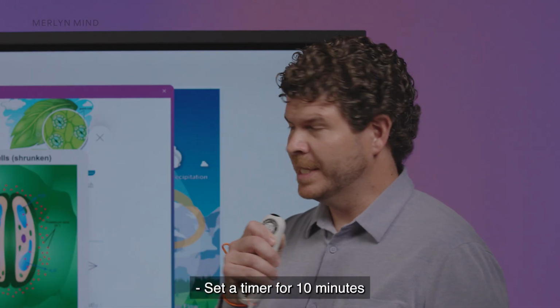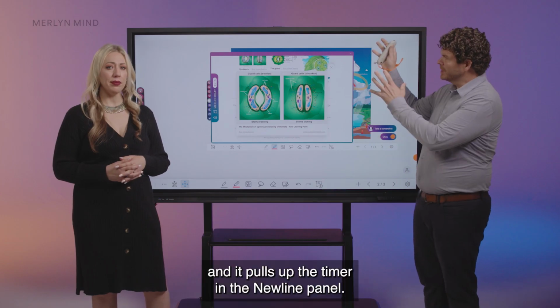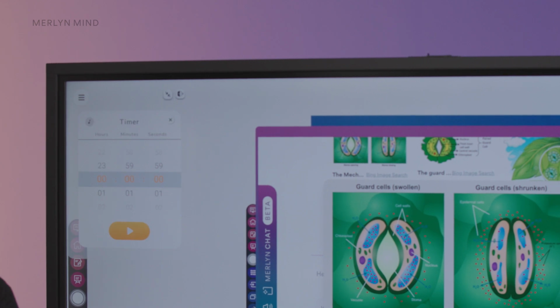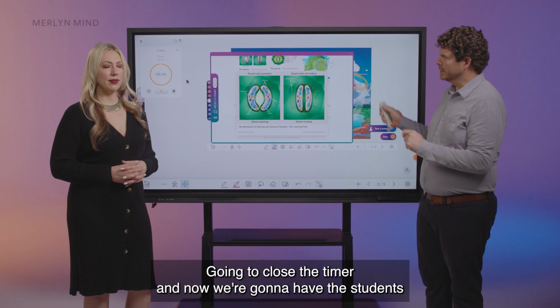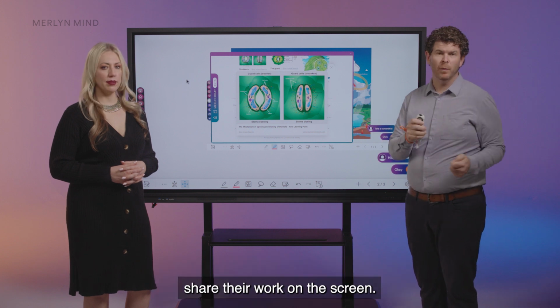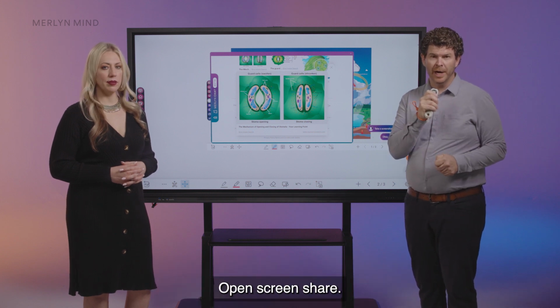Set a timer for 10 minutes. And it pulls up the timer in the Newline panel. I can hide the timer. Hide the timer. I'm going to close the timer, and now we're going to have the students share their work on the screen. Open screen share.